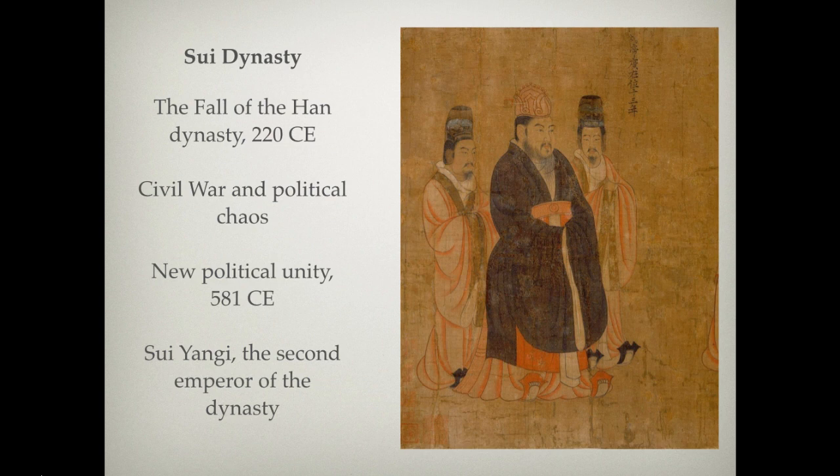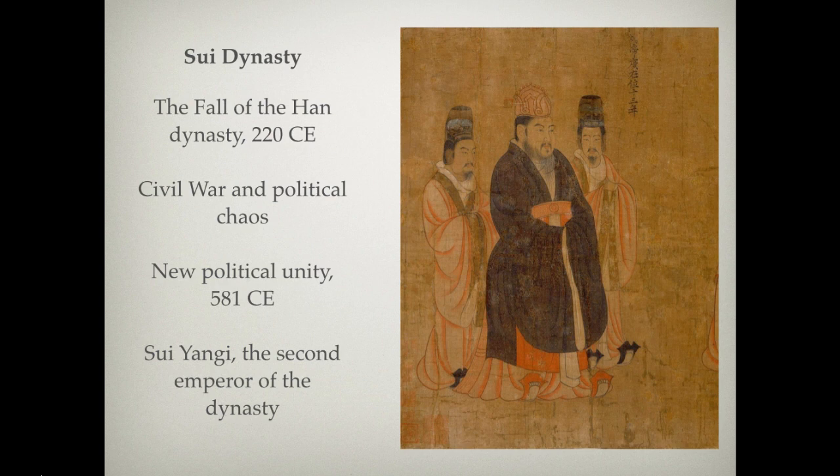The Han dynasty had collapsed in 220 CE, and we saw a time of political chaos and civil war. We saw across the globe the Roman Empire collapse as well, somewhere around the same time. And so we have an age of political chaos across the globe, which really dismantled the extensive trade that existed throughout the world, particularly along the Silk Road. And so we just see political and economic chaos at the time.